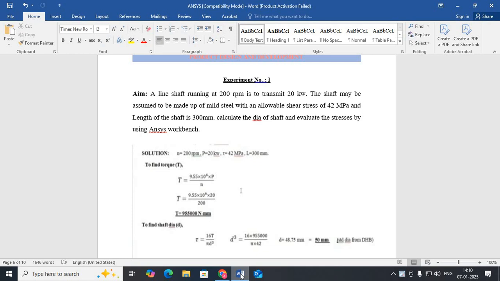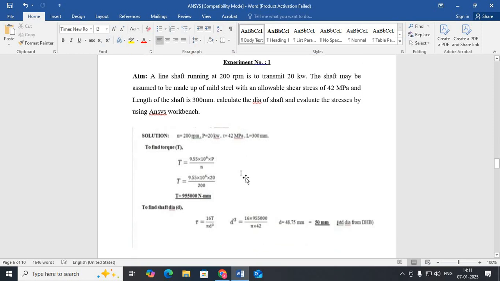The shaft may be assumed to be made of mild steel with an allowable shear stress of 42 megapascal. He is given the shear stress, that is tau. The value of tau is 42 megapascal. You have to convert this into Newton per mm square. If you convert, 42 megapascal is the same, that is 42 Newton per mm square. The length of the shaft is 300 mm. Here L is given, it is 300 mm. Calculate the diameter of the shaft and evaluate the stresses by using Ansys Workbench.